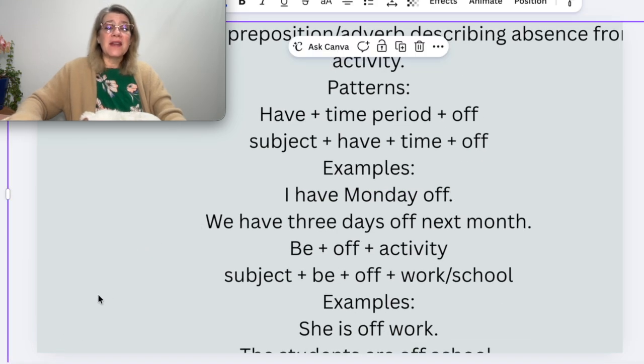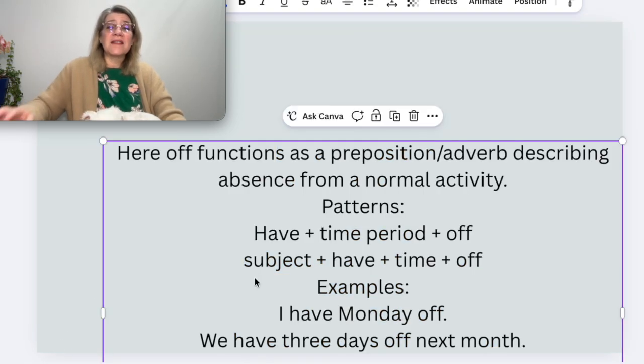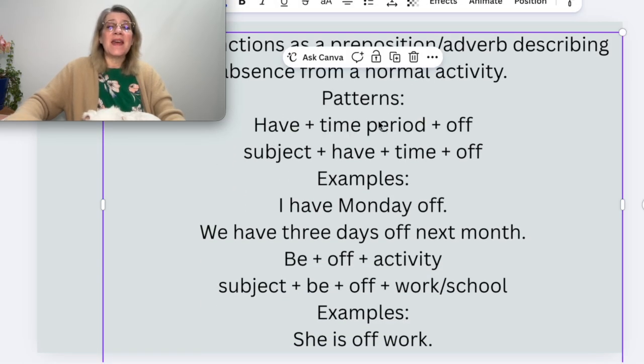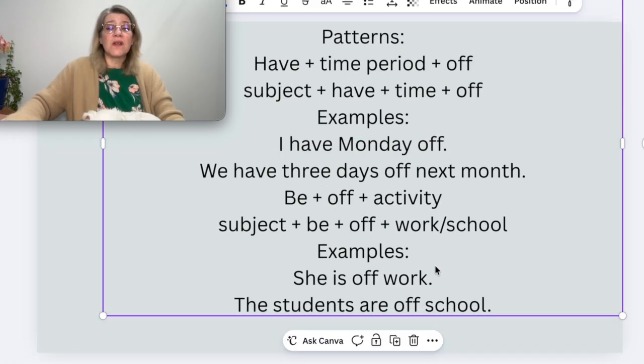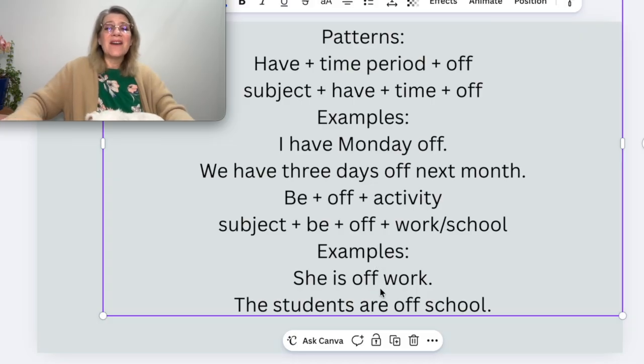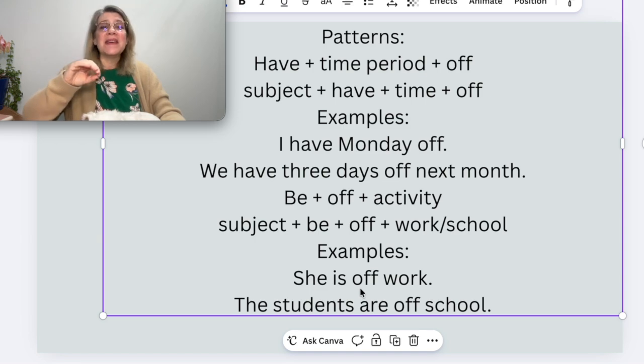So the pattern here is off functions as a preposition or an adverb. It describes the absence of a normal activity. And the pattern is to have or to take, and then a period of time, and off. I have Mondays off. We have 3 days off. To be off. She is off work or off school. If I am off and I'm talking about not working, I have to say work or school because, and we'll see it a little bit later, to be off means to have something not quite right.